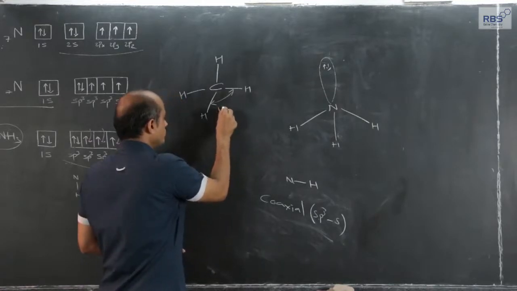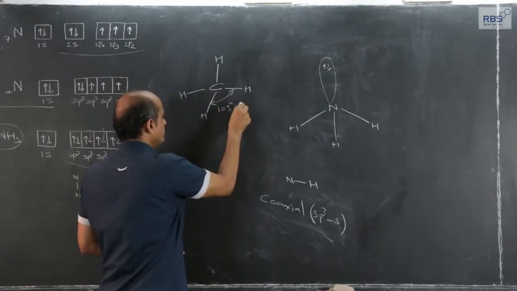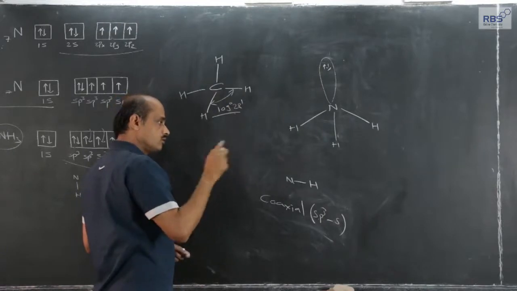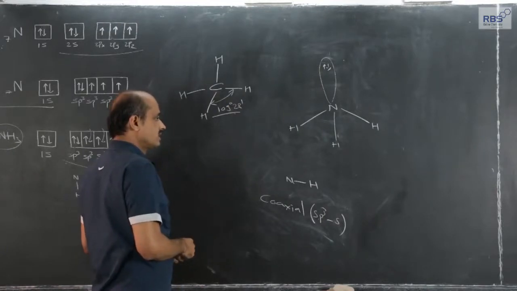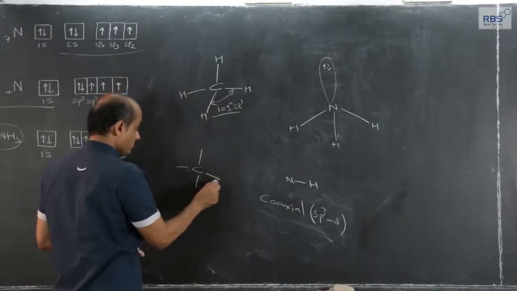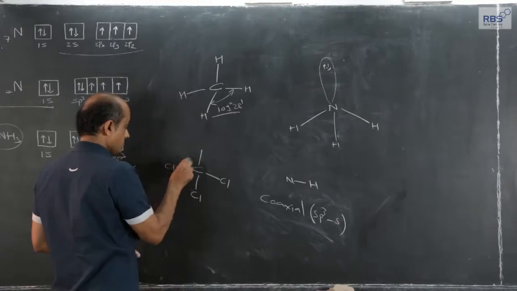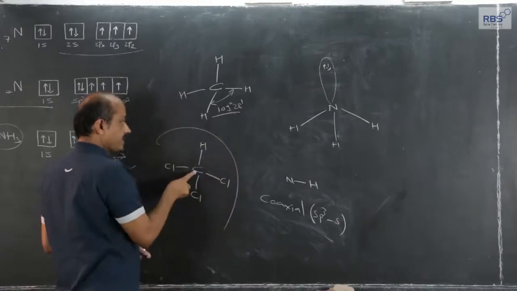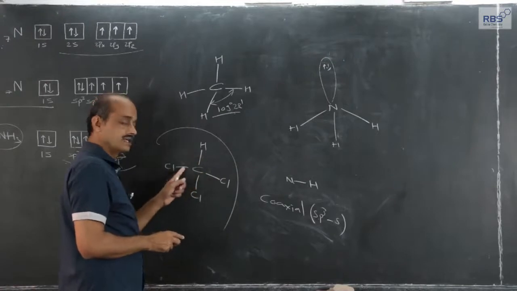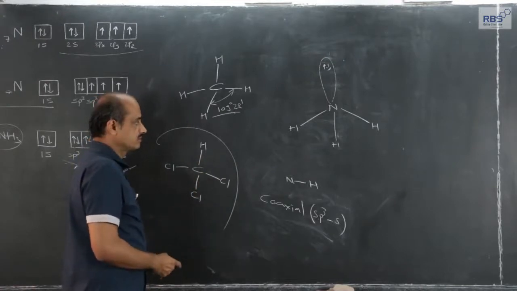So the angle was found to be 109 degree 28 minutes. In chloroform, although there are 4 bond pairs and carbon undergoes sp3 hybridization, still all bond pairs are not identical, and therefore there is slight distortion.